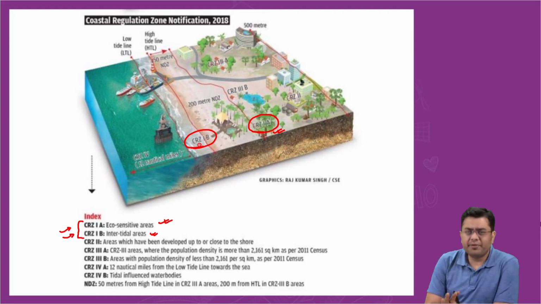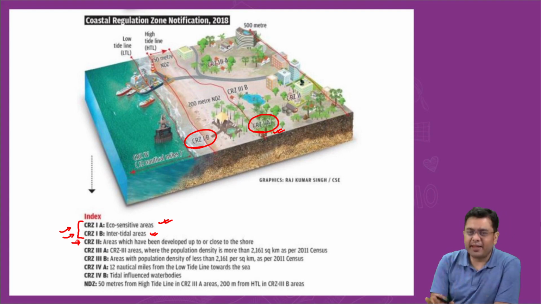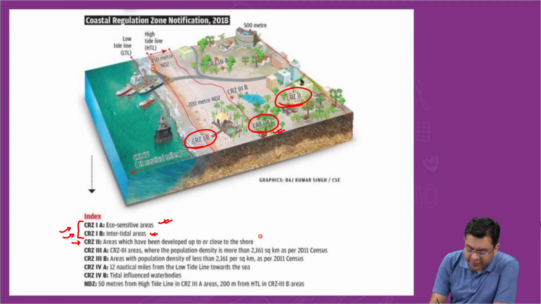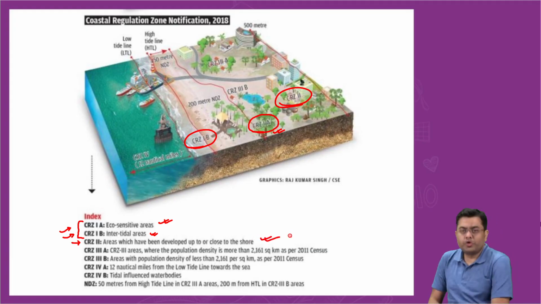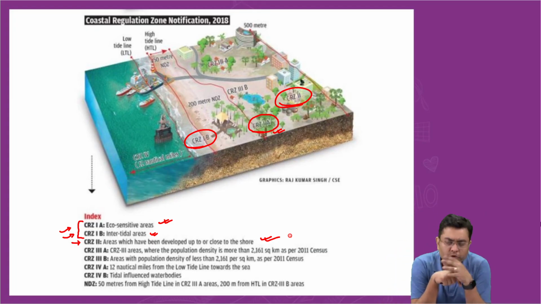Here also massive restrictions have been put into the picture. Then CRZ2 remains as is the case with the 2011 notification. This is the region of CRZ2, areas which have been developed up to or close to the shore. For example, if you go to Chennai, Kolkata, Mumbai, Vishakhapatnam, or Goa, in many of the areas closer to the coastline, you have the presence of some human habitations, some settlements.